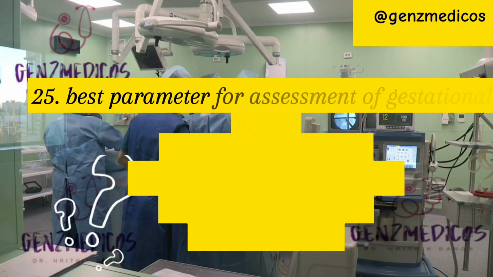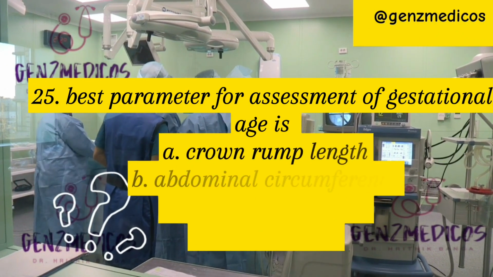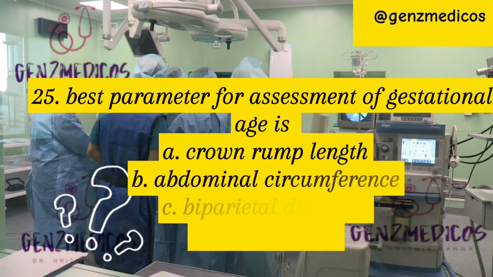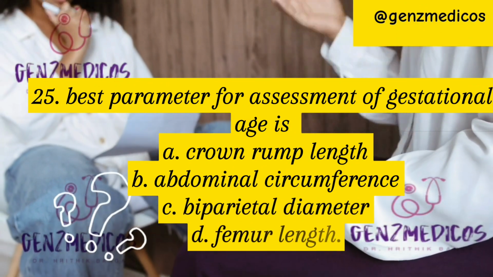Question 25. Best parameter for assessment of gestational age is: A. Crown rump length. B. Abdominal circumference. C. Biparietal diameter. D. Femur length.